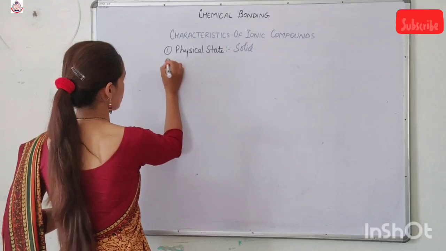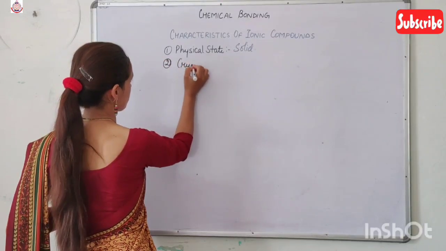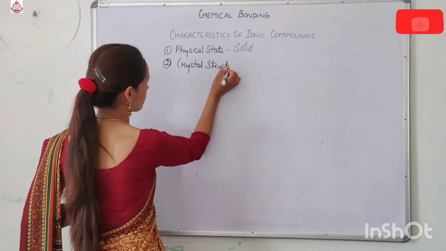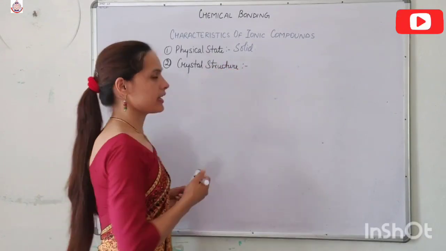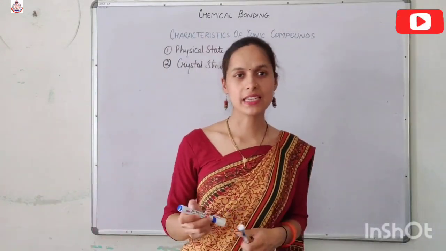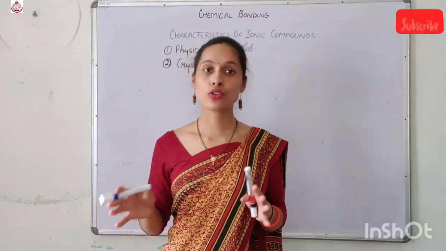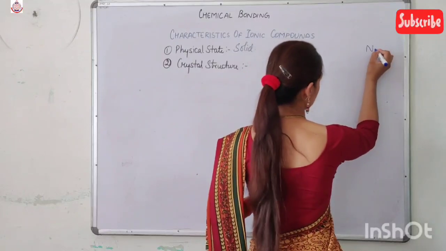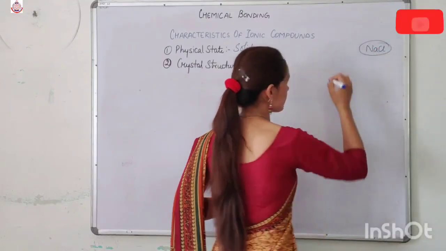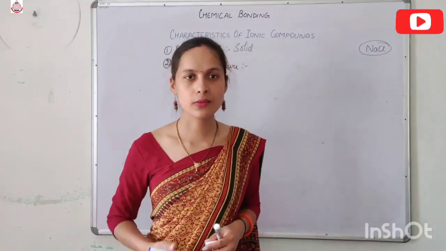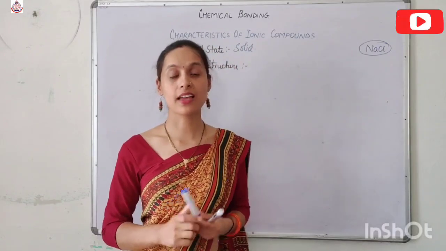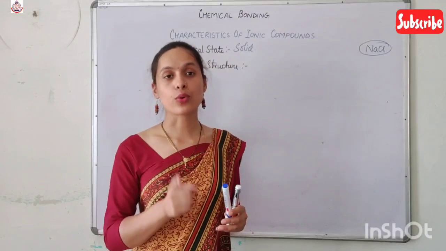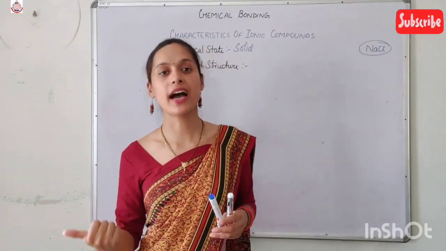Now next, the crystal structure. From X-ray studies we get to know that the constituents of ionic compounds are ions, not atoms. If I am writing that NaCl is an ionic compound, it doesn't mean its constituent particles are sodium and chlorine. Its constituent particles are sodium ion and chloride ion.